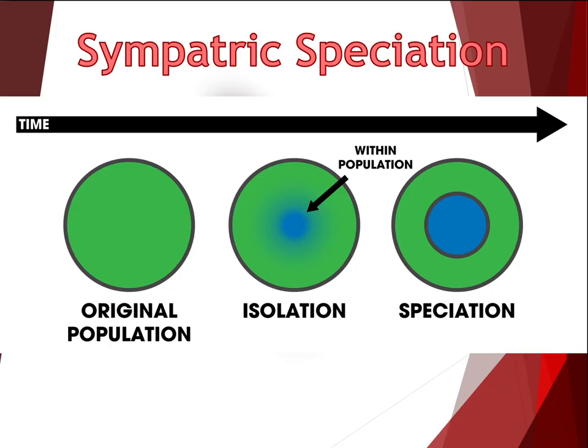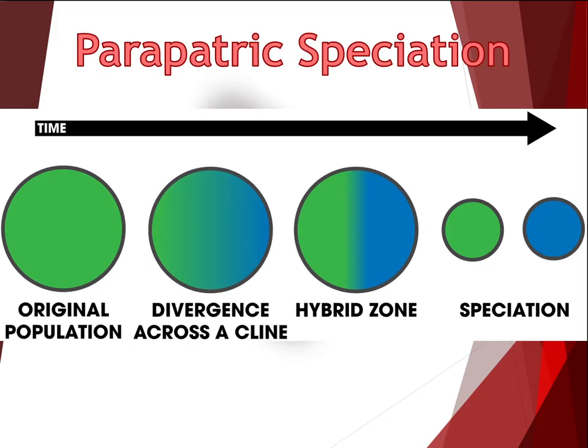A divergence based on behavioral, ecological, or genetic reasons is called sympatric speciation. This happens when two or more descendants arise from a single ancestral species, and all of them are located in the same geographical region. For example, part of a population may seek out a new food source or develop a different type of mating ritual. Over time, changes due to the different behaviors of the groups can lead to speciation.